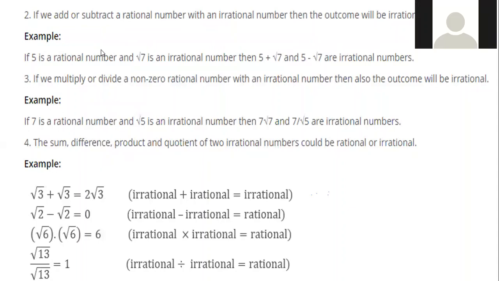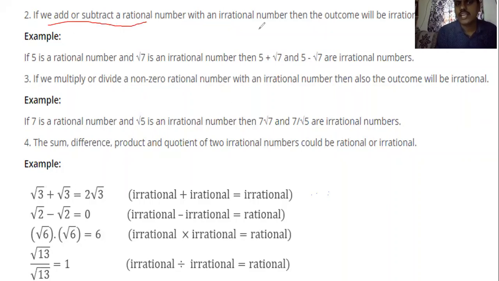Now if we add or subtract rational and irrational, then the outcome will be irrational. Look here: 5 is a rational number, root 7 is an irrational number. 5 plus root 7. Here we can ask one MCQ: 5 plus root 7 is dash. Options: rational, irrational, imaginary numbers, none of these.